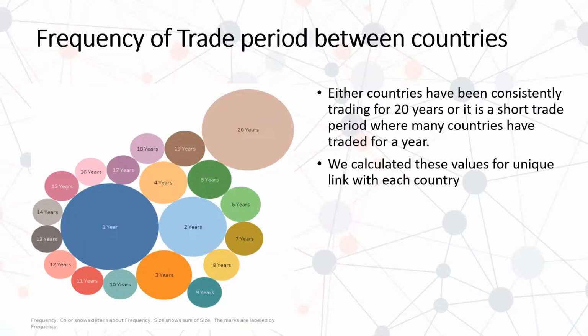Here we calculate the frequency of trade between different countries. Either the countries have been constantly trading for 20 years, or it is a short trade period where the countries have been trading only for a year. We calculate these values for each unique link between different countries.